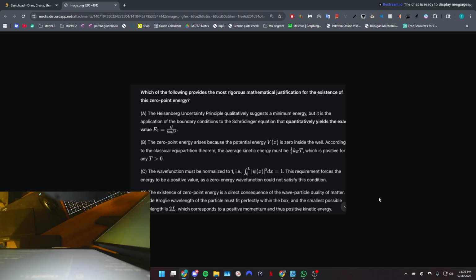And D, the existence of zero-point energy is a direct consequence of the wave-particle duality of matter. The de Broglie wavelength of the particle must perfectly fit within the box, and the smallest possible wavelength is 2L, which corresponds to a positive momentum and thus positive kinetic energy.